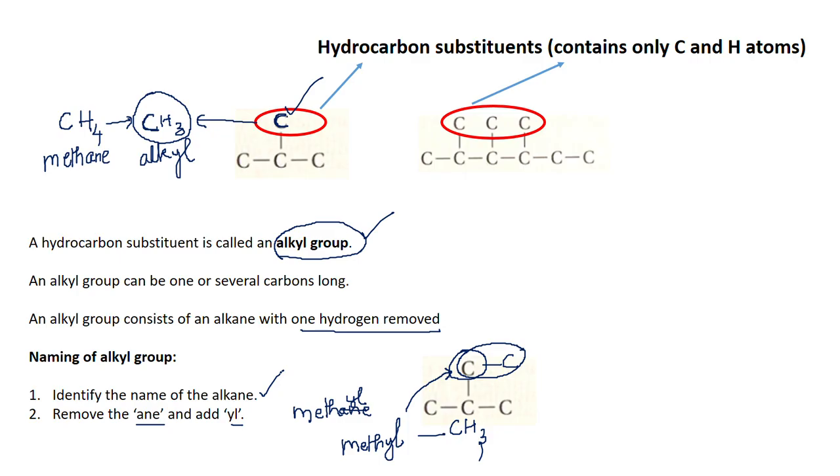What is the name of the alkane with two carbon atoms? Ethane. Yes, so the alkane is ethane. And by removing one hydrogen atom, I am making it a substituent group. So I call it ethyl.